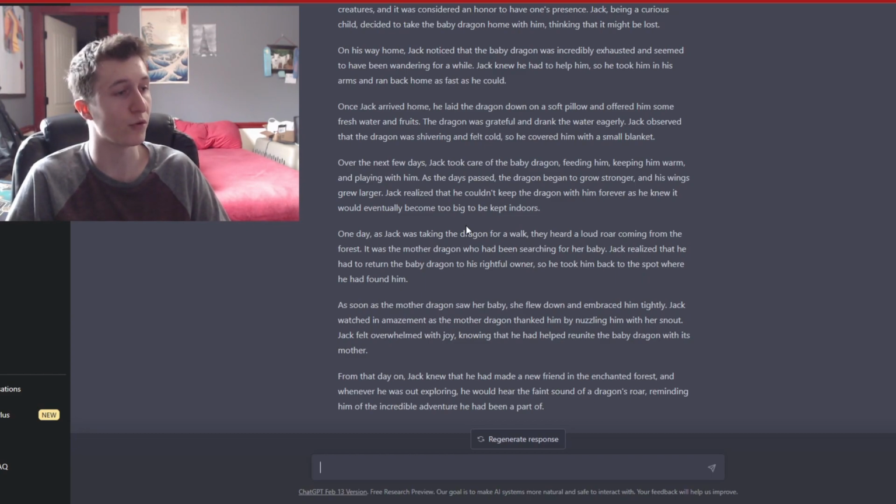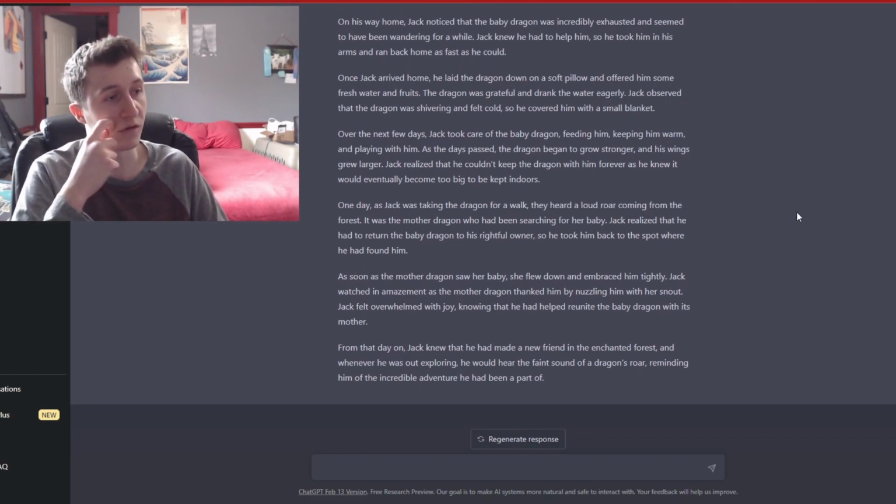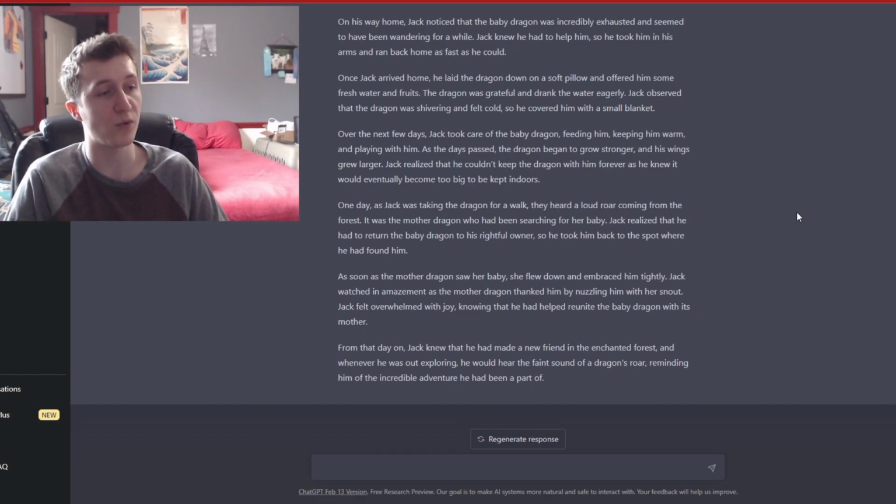to be kept indoors. One day, as Jack was taking the dragon for a walk, they heard a loud roar coming from the forest. It was the mother dragon who had been searching for her baby. Jack realized that he had to return the baby dragon to his rightful owner, so he took him back to the spot where he had found him.